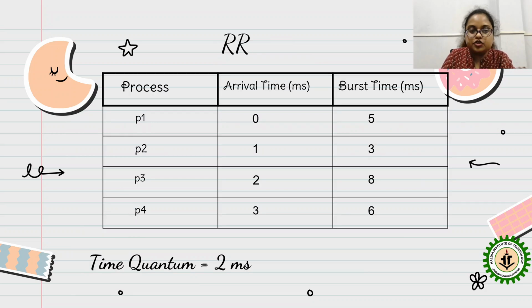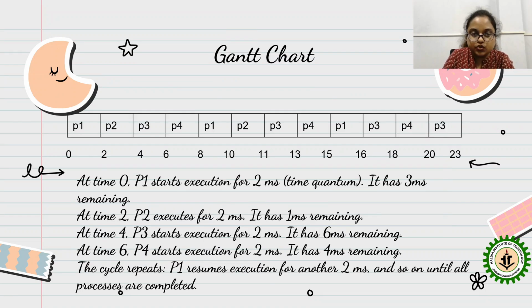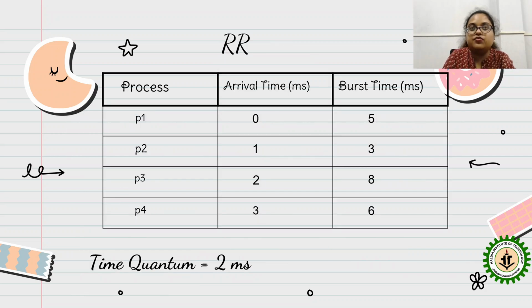P1 starts at 0 and has 5 burst time. P2 has 3 burst time. So 2 milliseconds will be added each time. Suppose 0 plus 2, that will be 2. Then 2 plus 2, 4. Like this, it will be counted. If the burst time remaining was 1, then you have to add only 1 millisecond because you don't have another 2. So from whatever burst time is there, you only subtract 2 milliseconds.